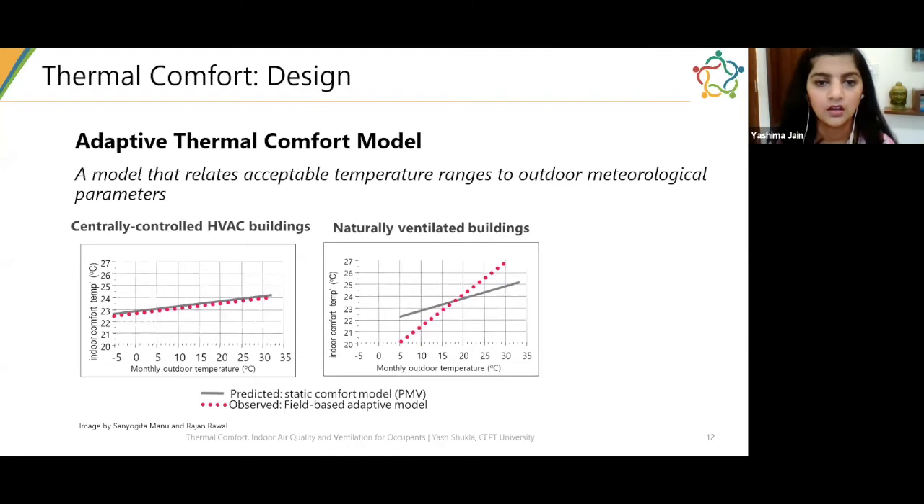Thank you, sir. Next question. How to manage inside humidity through humidity barriers along with proper ventilation inside the buildings?